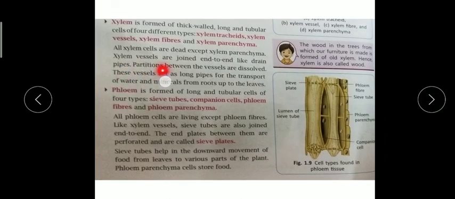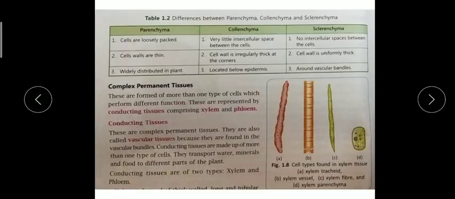So xylem vessels are joined end to end like drain pipes, like the pipes in our houses, all connected with each other with the help of nuts, bolts and other parts, and they provide water from one part to another part. Like this, the partitions between the vessels are dissolved. These vessels act as a long pipe for water and minerals.